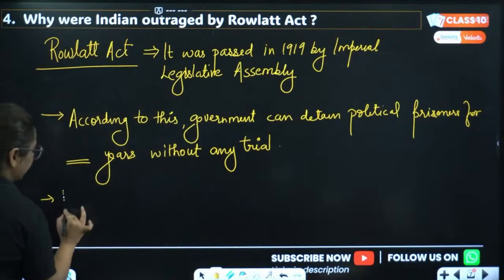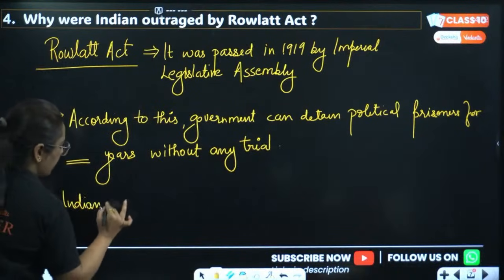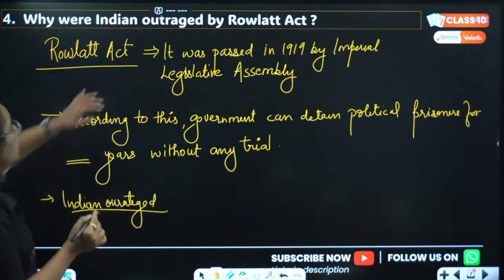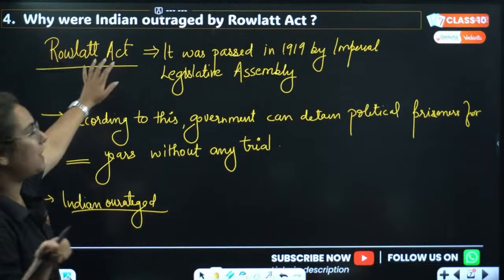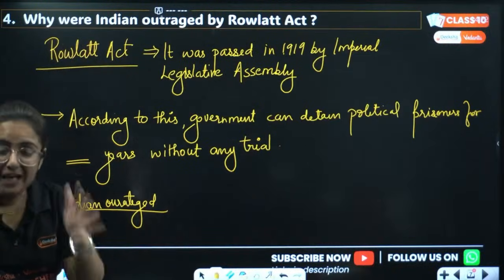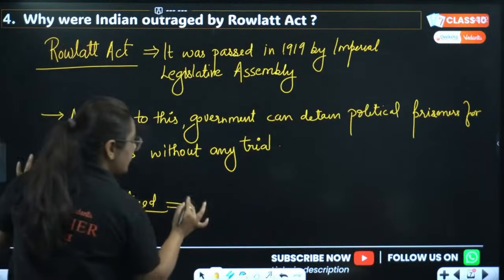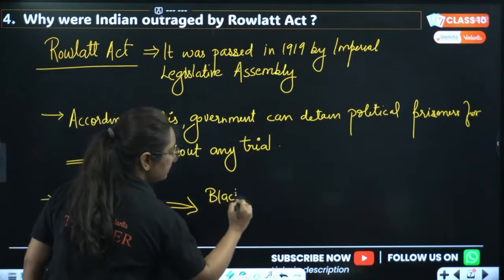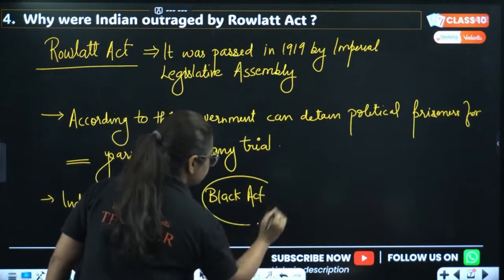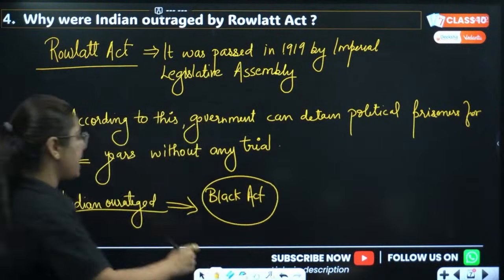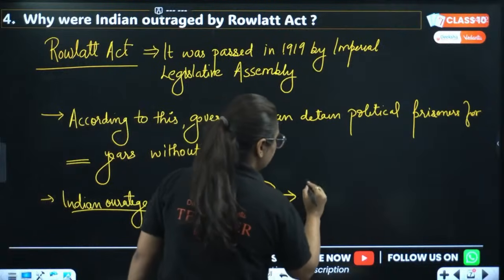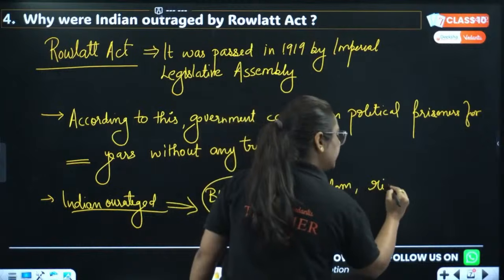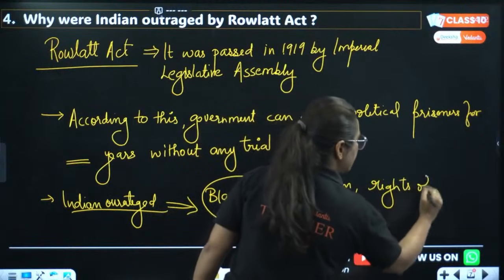So why were Indians outraged by this? Pay attention. Why were they outraged? The main point you need to write here is that the Indians were outraged and considered this act a black act because it does not give freedom and takes away all the individual rights of citizens.